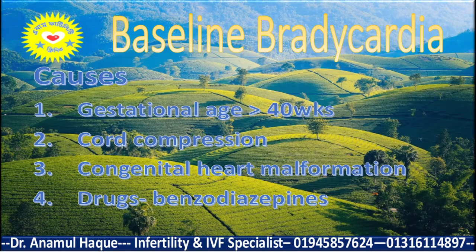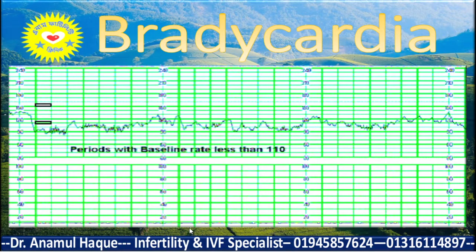So when the heart rate is less than 110 beats per minute, it is bradycardia. The most common causes of bradycardia are gestational age more than 40 weeks, cord compression, congenital fetal cardiac anomaly, or when the mother is on drugs like benzodiazepines causing sedation, which bring the fetal heart rate down. And this is the bradycardia. Here you see the fetal heart rate less than 110 beats per minute, going down to 90, 100 to 90 beats per minute. So this is fetal bradycardia.